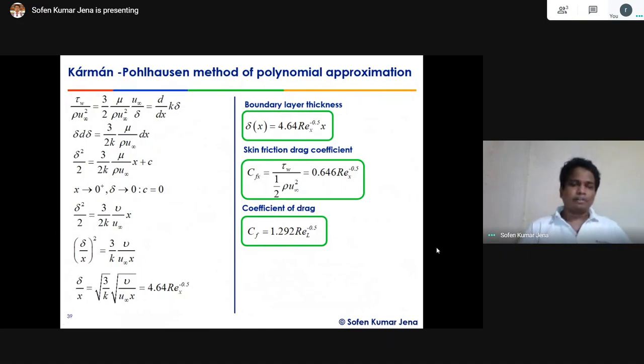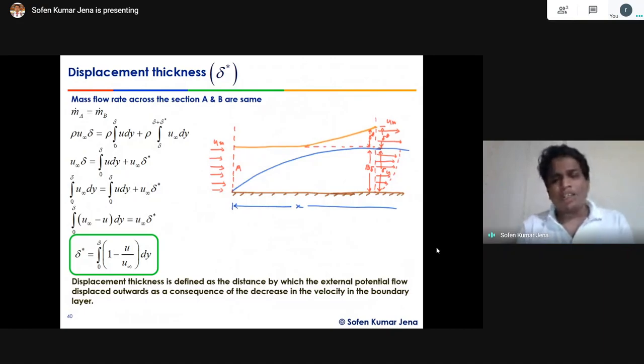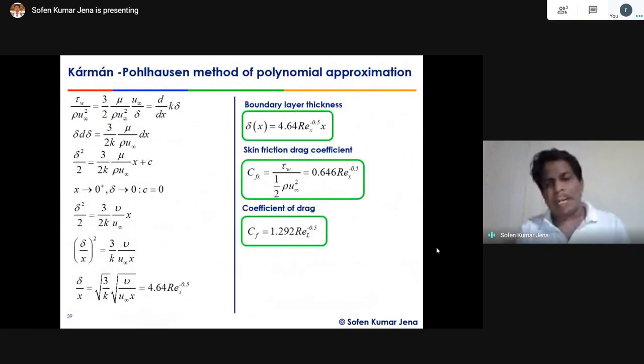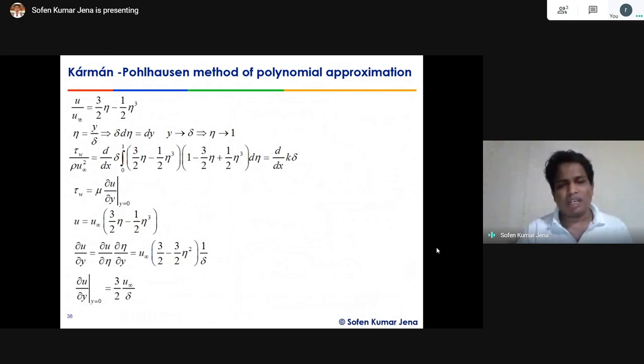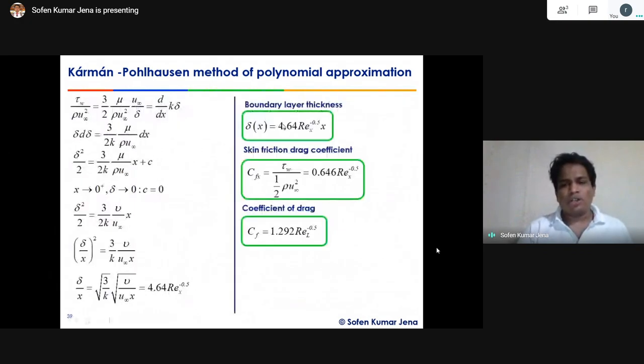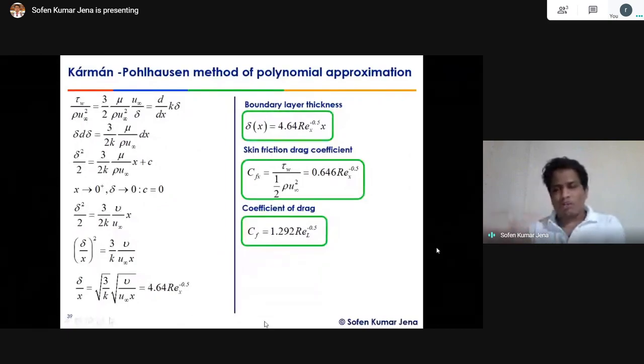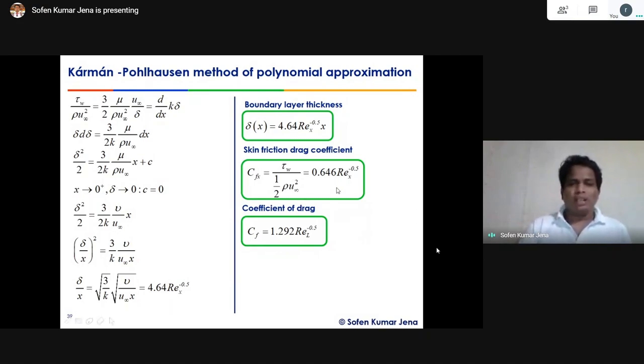So now this is the solution, the primitive variable of interest we got by integrating the momentum equation. That's why it is called the momentum integral method. This method was established by von Karman, and through a polynomial approximation, we finally got a solution which is very similar to the earlier two solutions, that is the scaling analysis solution and the similarity transform solution. Okay, so now this is the end of the solution for the momentum integral method.